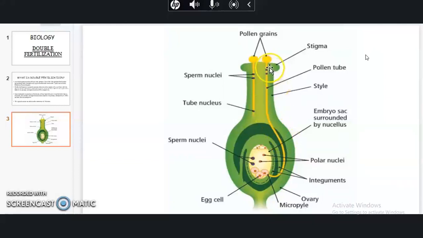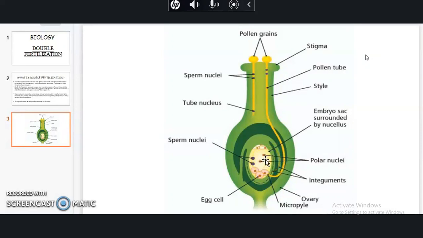The sperm cells enter the embryo sac through the small opening called the micropyle. One of the two sperms fuses with the egg cell, and the other fuses with the polar nuclei. The one which fuses with the egg cell develops into a diploid nucleus. The other, which fuses with the two polar nuclei, develops into the endosperm.